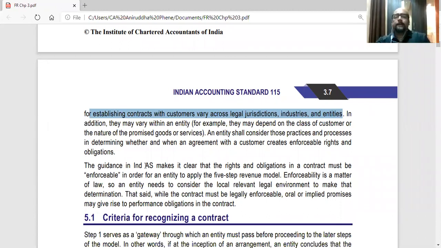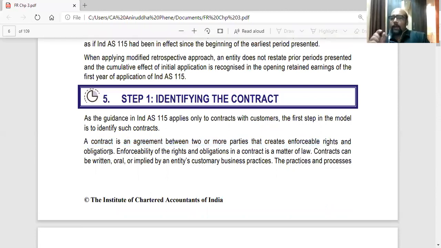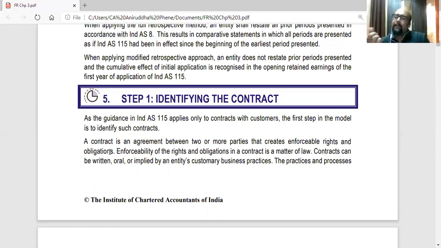So in this case, the most important part is only this: that a contract is an agreement between 2 or more parties that creates enforceable rights and obligations. So there should be agreement plus legal enforceability to make it a contract. A contract can be written, oral, or implied.